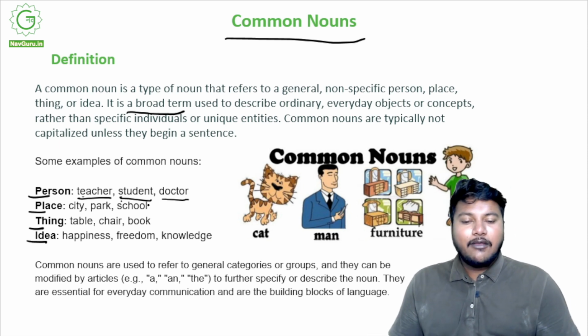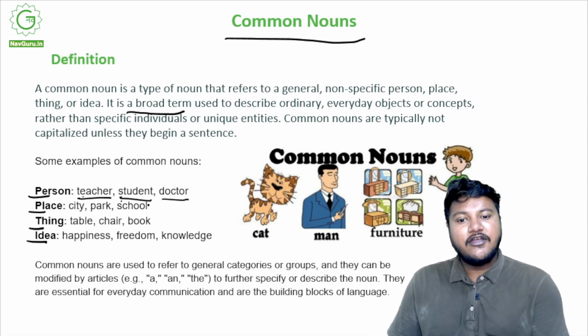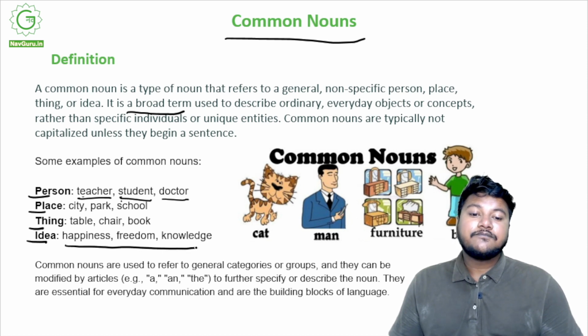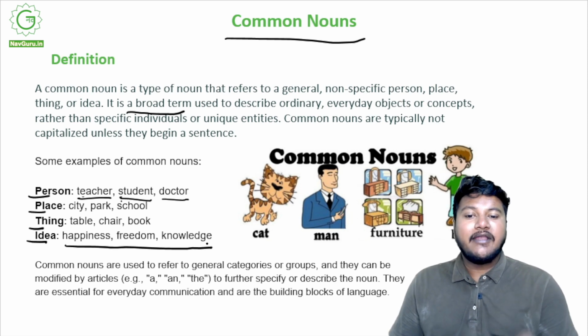But again, coming back to it, happiness, freedom, knowledge, they are broad terms, right? So you cannot pinpoint a finger. There is not a certain amount of happiness, there's not a certain type of happiness that we are talking about, and there's not a certain type of freedom that we are talking about when we say freedom. So these are all general ideas, and that's why they all are categorized under common nouns.